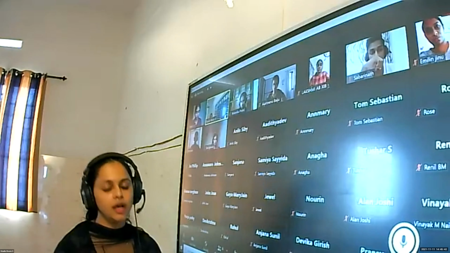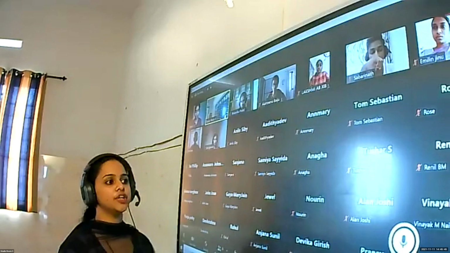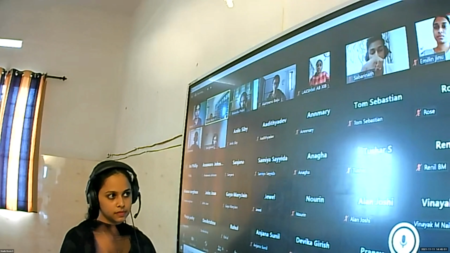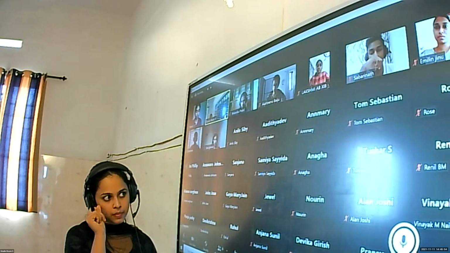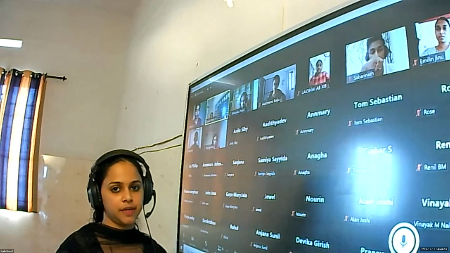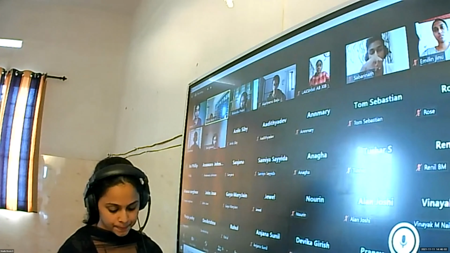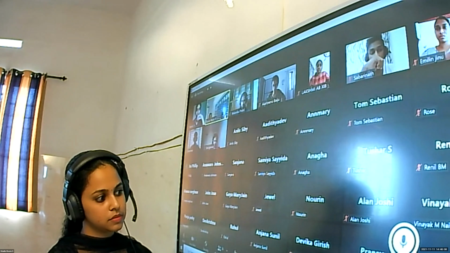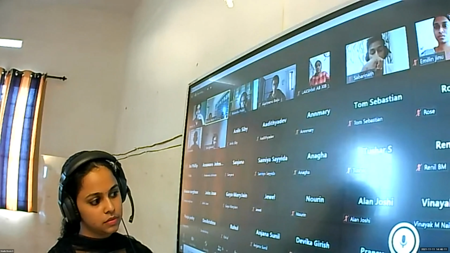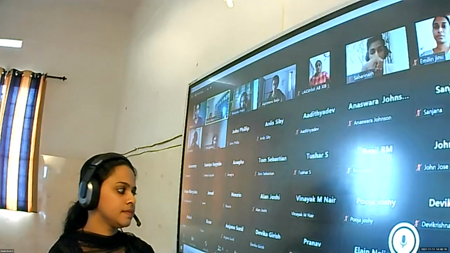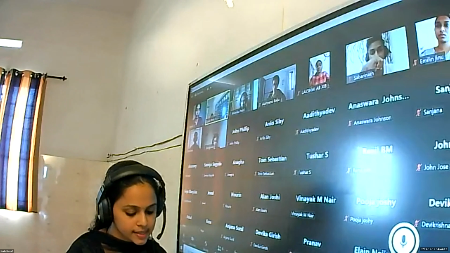Fk is proportional to N. In order to replace the proportionality sign, here we introduce a constant. What's that? Fk is equal to mu k into N, where mu k is known as the coefficient of friction. Okay. And what about the third law? Third law of kinetic friction: kinetic friction is always less than static friction.